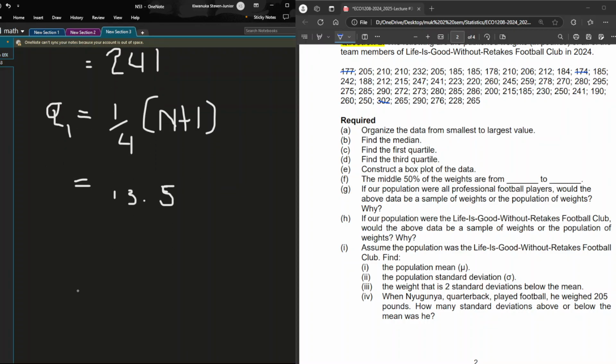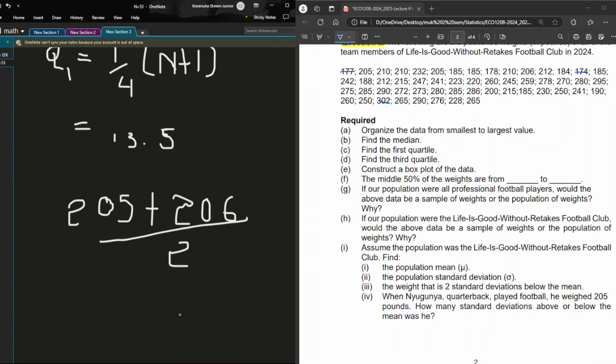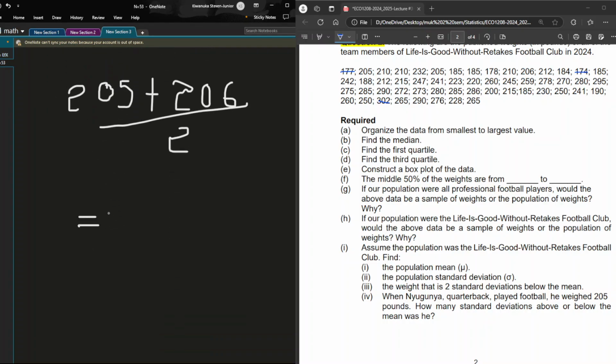That will be 205 plus 206, divided by 2, and we get 206. Or the 14th position will still be 206.